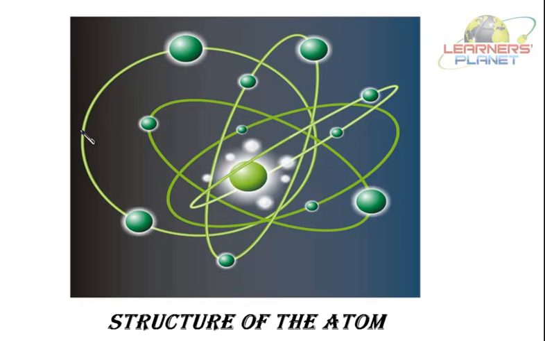Now, how is this orbit of electron balanced? It is by the centripetal force and the equal and opposite centrifugal force. This is moving with a very high speed. So centripetal force is due to the force of attraction between the electron and the nucleus. Centrifugal force is the force due to the motion of the electron, and it is given by mv square by r. And the centripetal force is the force of attraction between the electron and the nucleus.